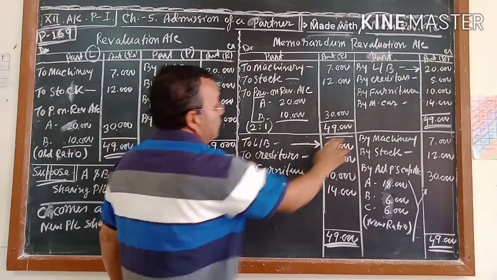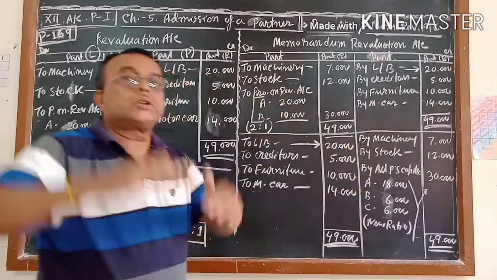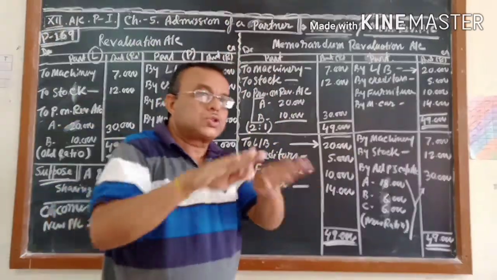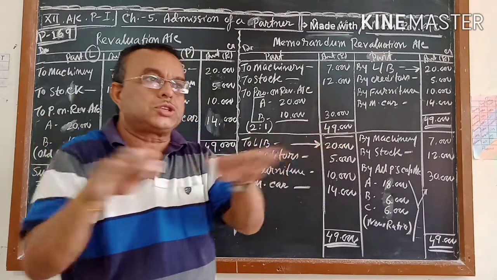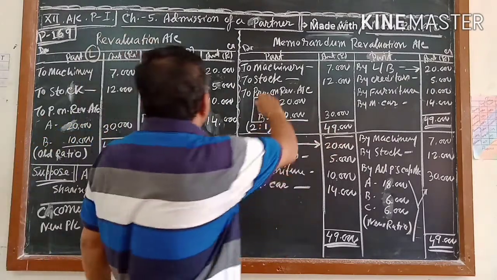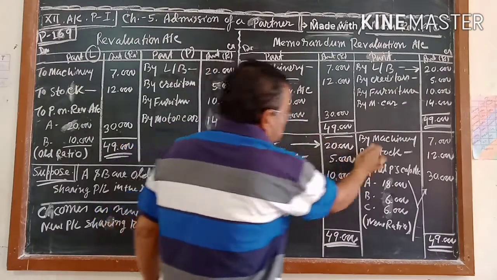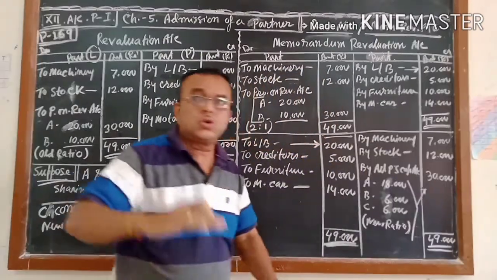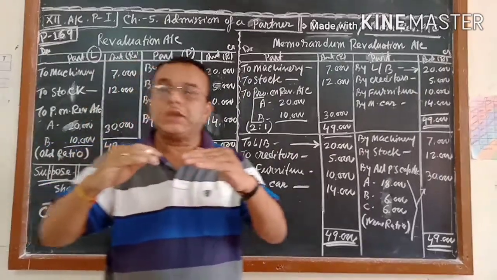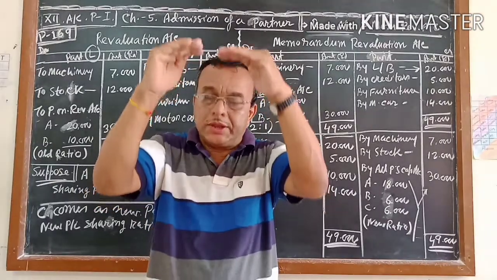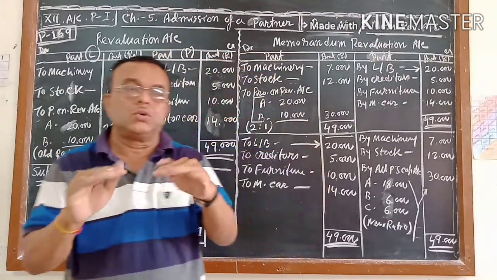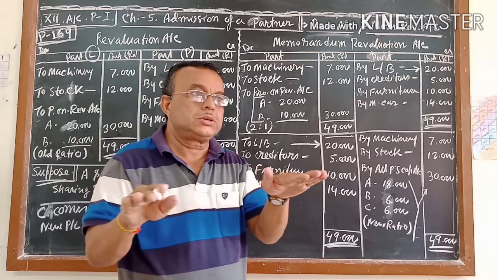See, the motor car was increased, again it was decreased, so the motor car is as it is. There is no change in the motor car. Similarly for machinery and stock: once it was changed, the effect of change was given, then again we brought it down, so it will be as it is.